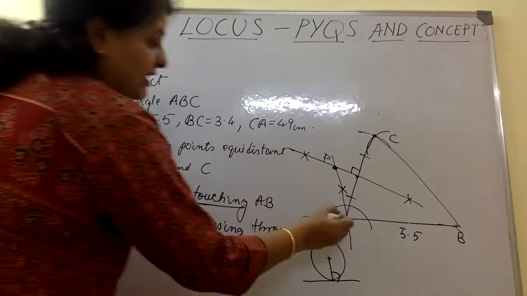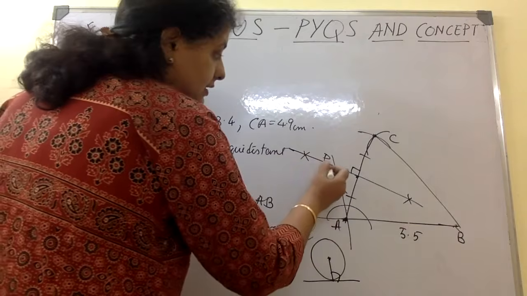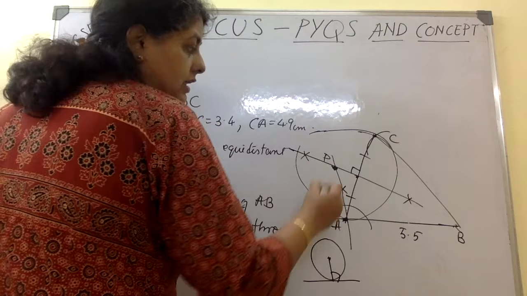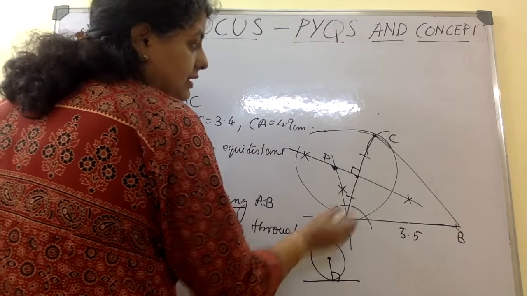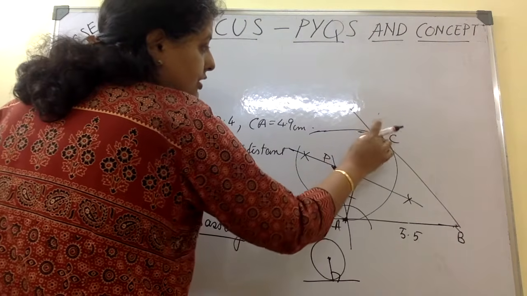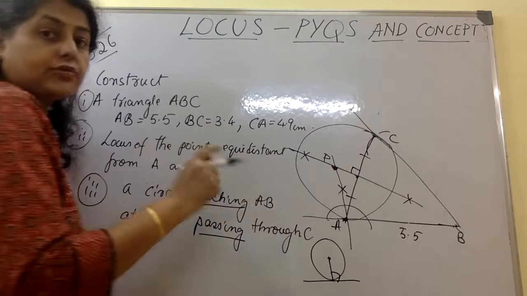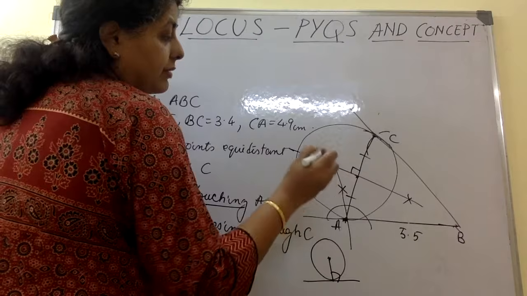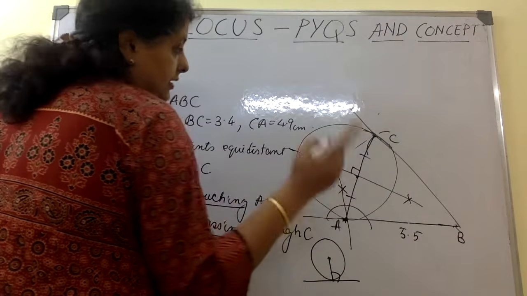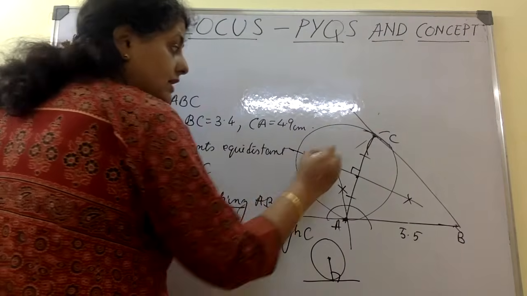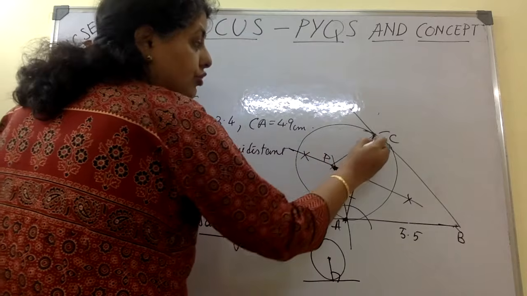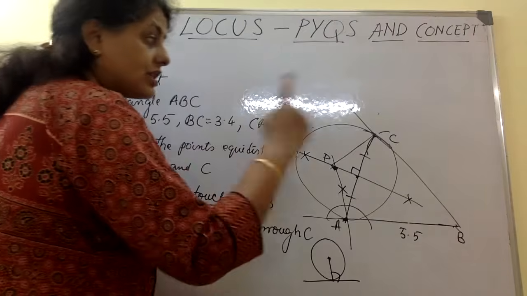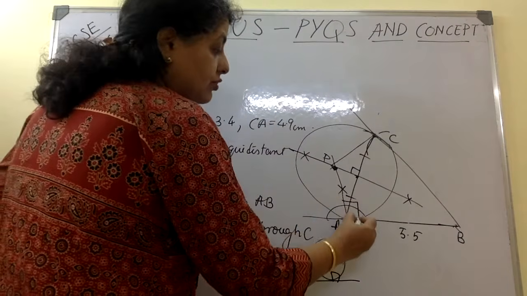Take this much as the radius, measure this as the radius and make a circle. It will pass through C, but it will be touching this and it will be passing through C. It is not necessary that this line is going to make a 90-degree there, because they said passing through. So this line, even if you join, it will not make a 90-degree. Don't bother about that, because it is just going to pass through C, but here it is going to touch.